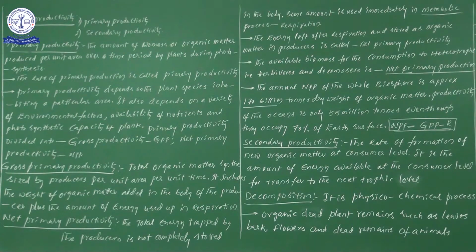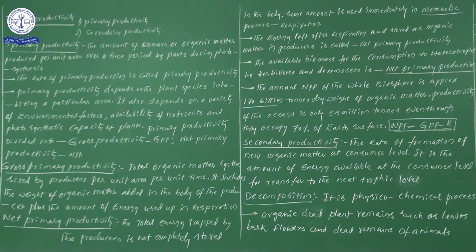So when plant density is more, definitely the rate of primary production will be more. Suppose the plant density is less, meaning there is one plant here and another there, with more distance between the plants. At that time the rate of primary production will be very less. Are you getting this point?